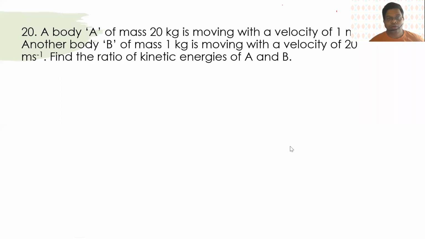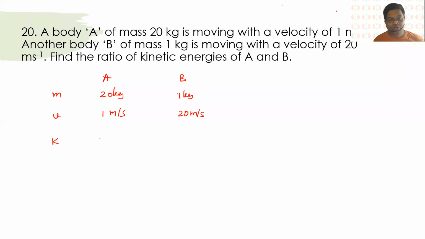Okay, so the body of mass m of 20 kilograms is moving with a velocity. So therefore, here we have to find the ratio of the kinetic energy. So this is A and B. So mass and velocity: that is 20 kilogram, and this is 1 meter per second, and this is 1 kilogram, and this is 20 meter per second.